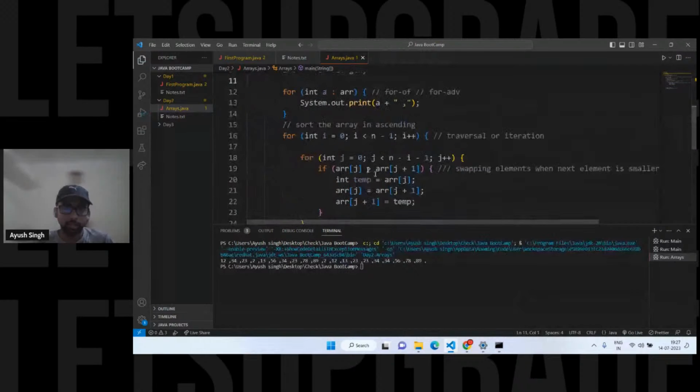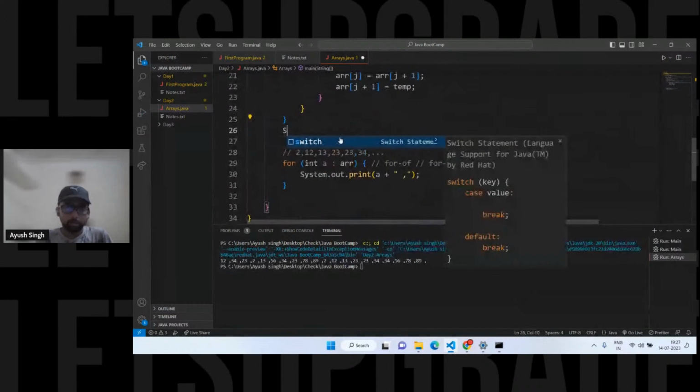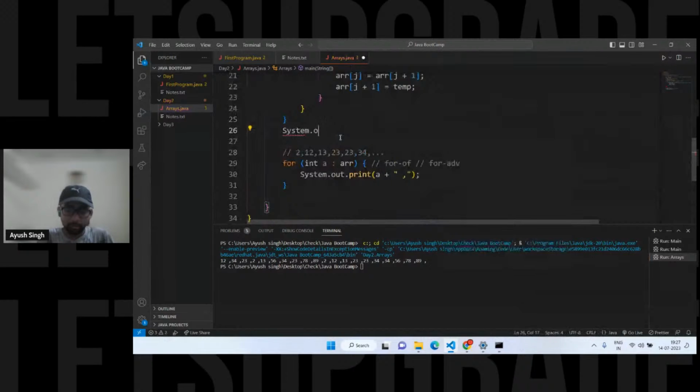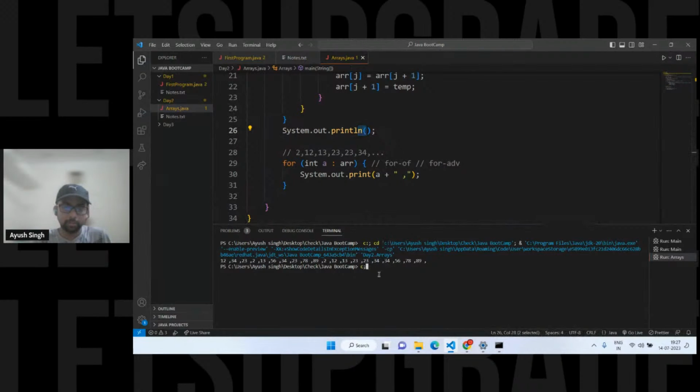We have to add a println here, so we have to change the line because it is coming on the same line. So let's have a simple println. I hope everyone knows about the normal println. It's not necessary to pass a parameter or anything. We can have a simple println as well. So let me clear this console.